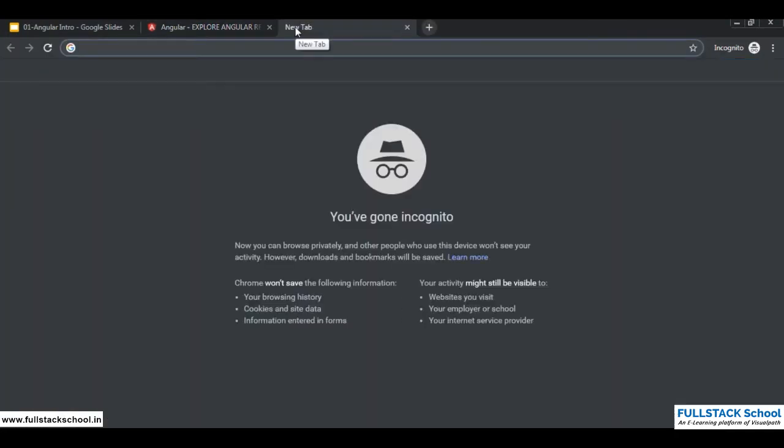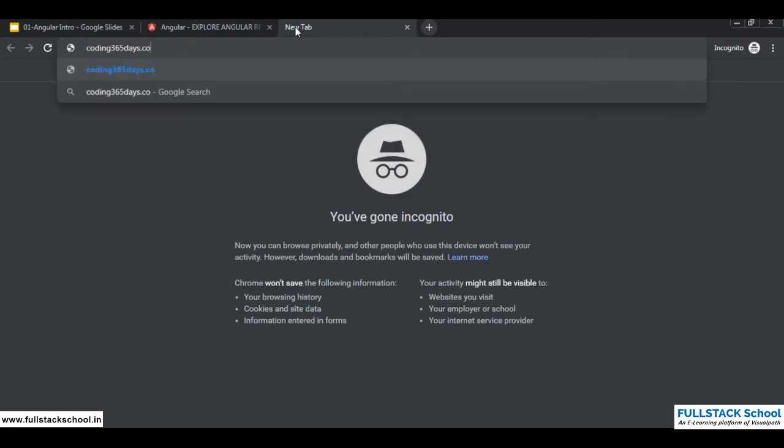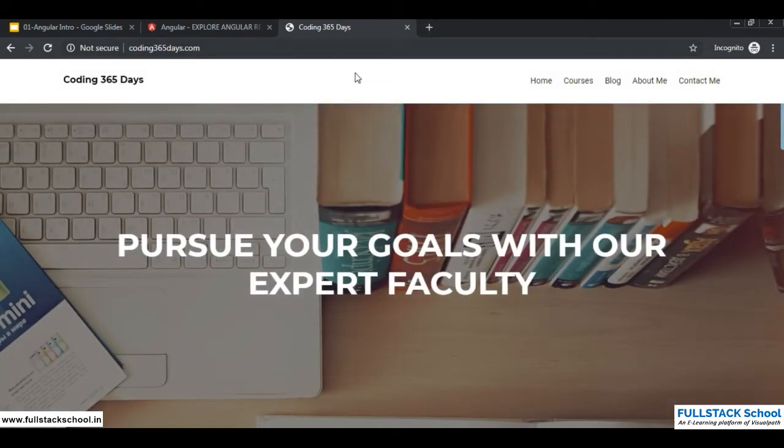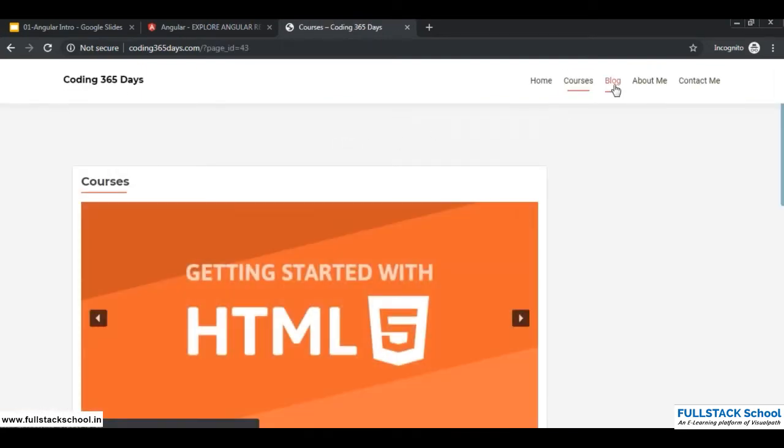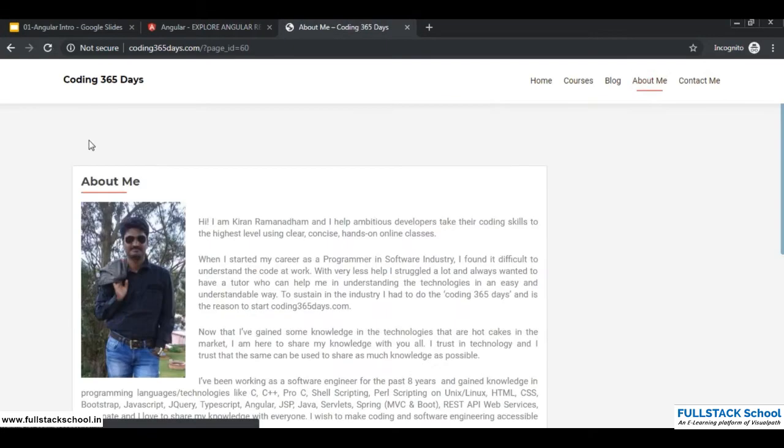If we come to another website like coding365days.com, and navigate between these tabs and observe the reload icon. So this is not a single page application. In layman terms, I am trying to explain to you what single page application means.